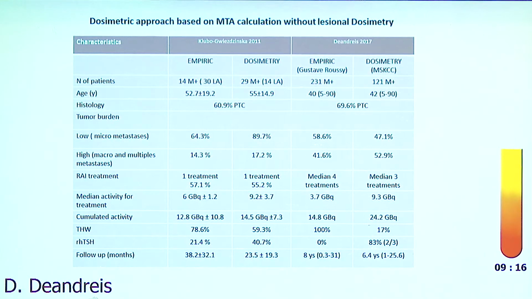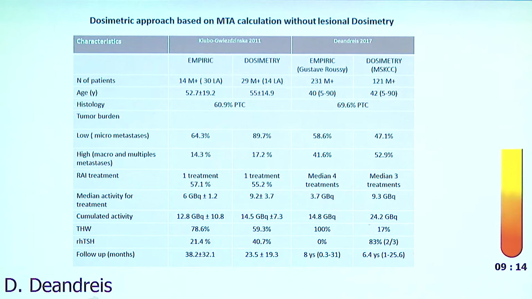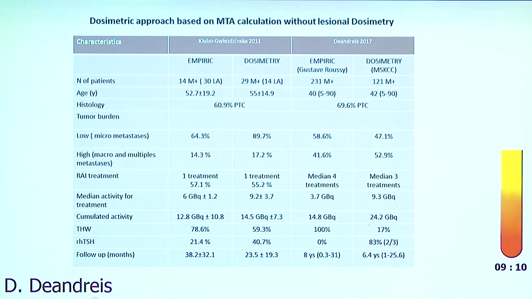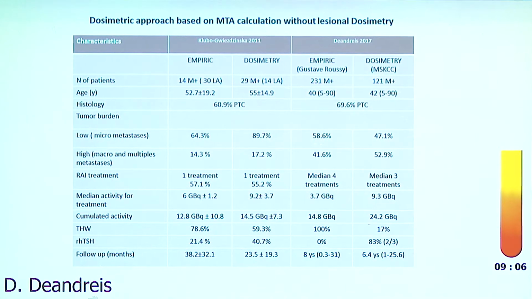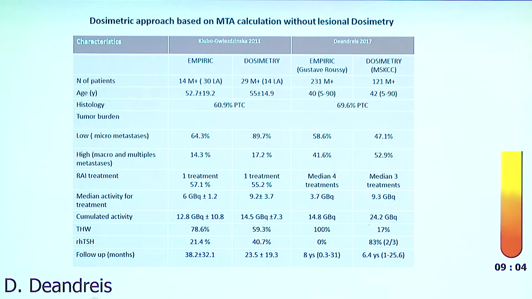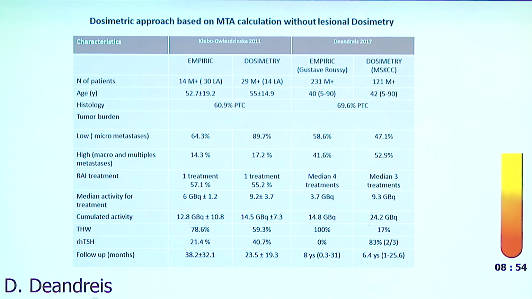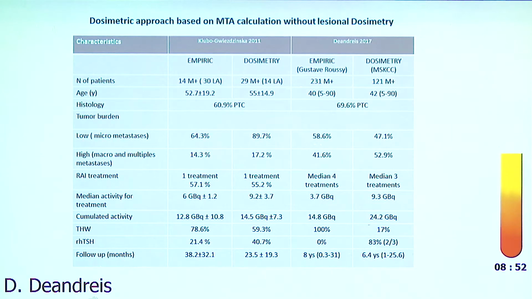If we look at the activity that was administered in the empiric and dosimetry approach, the empiric group of our study received a median of 100 millicurie for each treatment, which was slightly lower compared to the activity administered in the empiric group of the other study, while the dosimetry activity was quite similar.